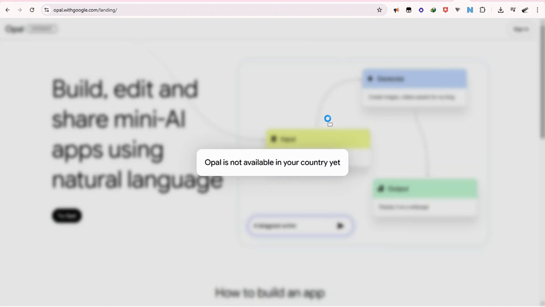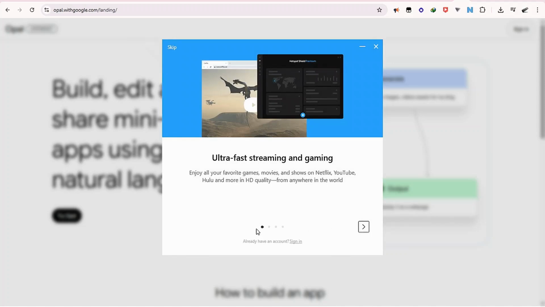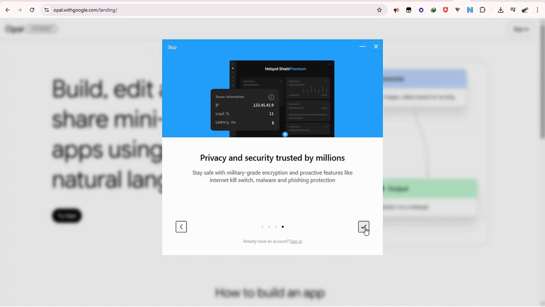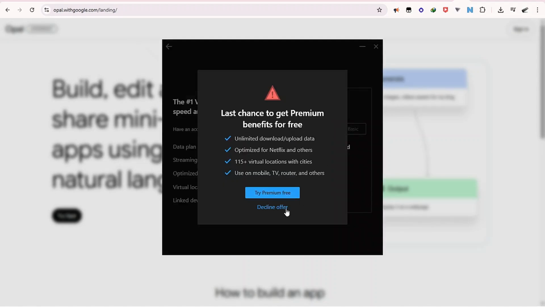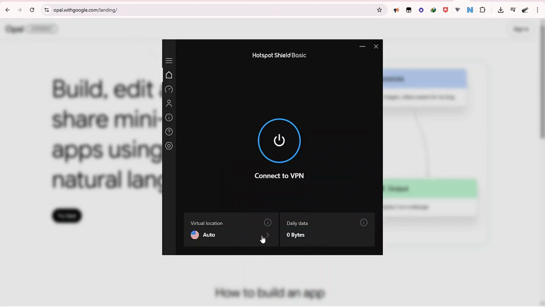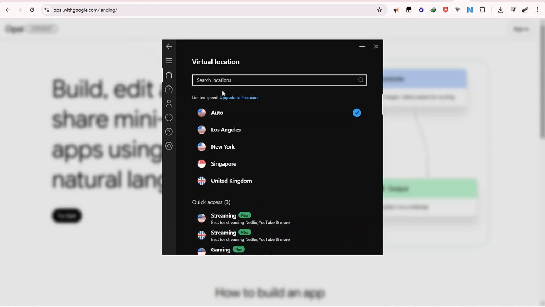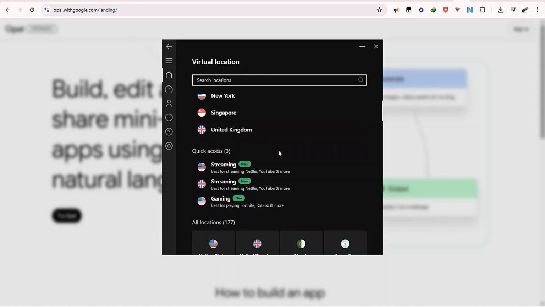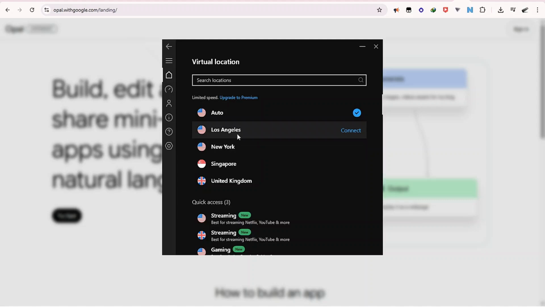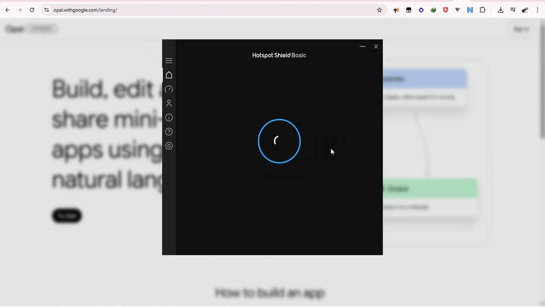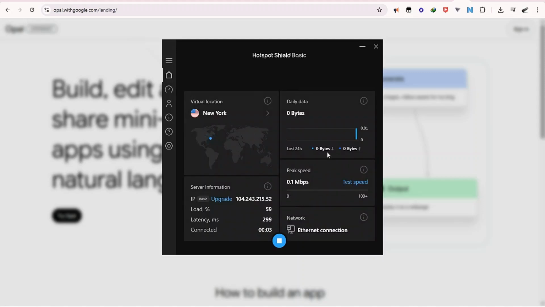So the VPN has been fully installed. I want to OK it. I want to go with basic. Then I'm going to make sure I choose United States as my location. Choose any of these states in United States. You can easily choose New York and connect. So I'm going to hit connect. And that is it. We are connected.